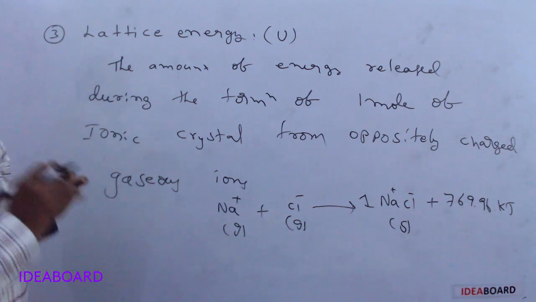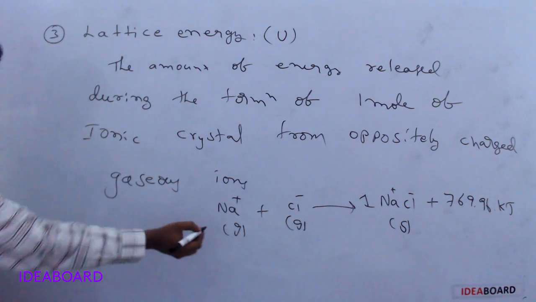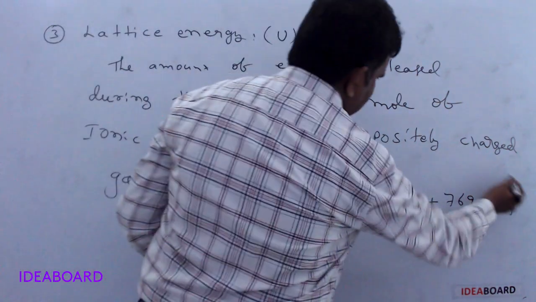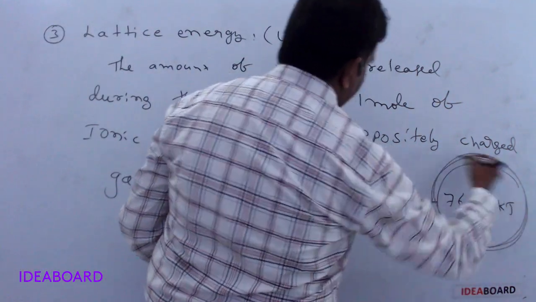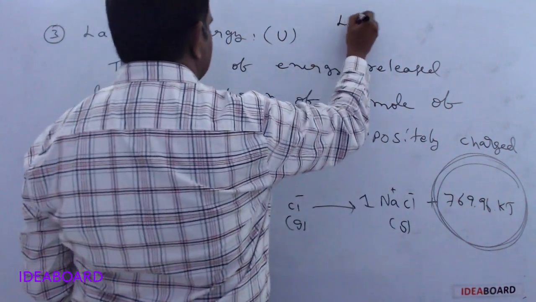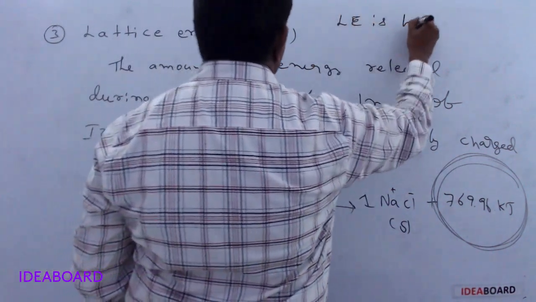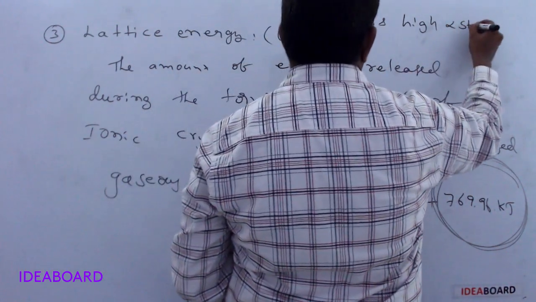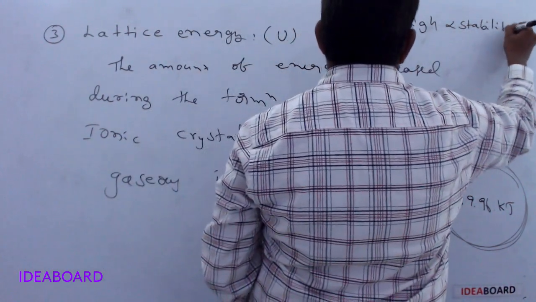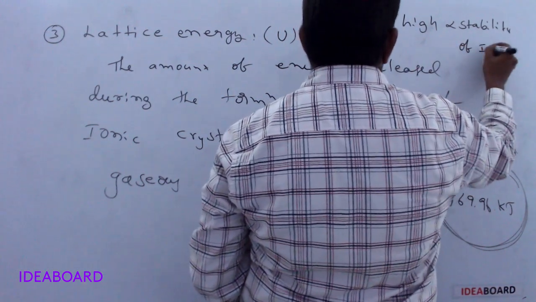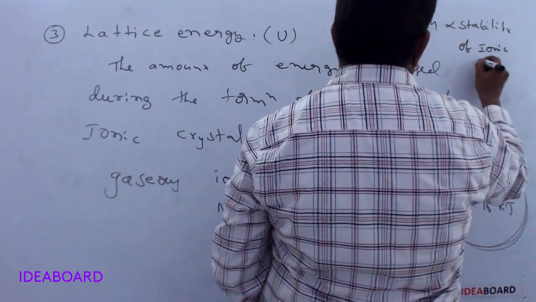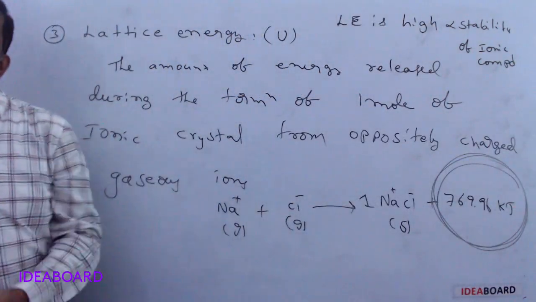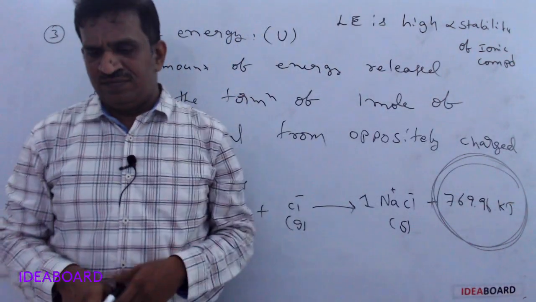One more important point to remember: the most favorable condition for an ionic compound is also the lattice energy value. If more lattice energy is released, the stability of the ionic compound is higher. Whenever lattice energy is less, it is less stable.